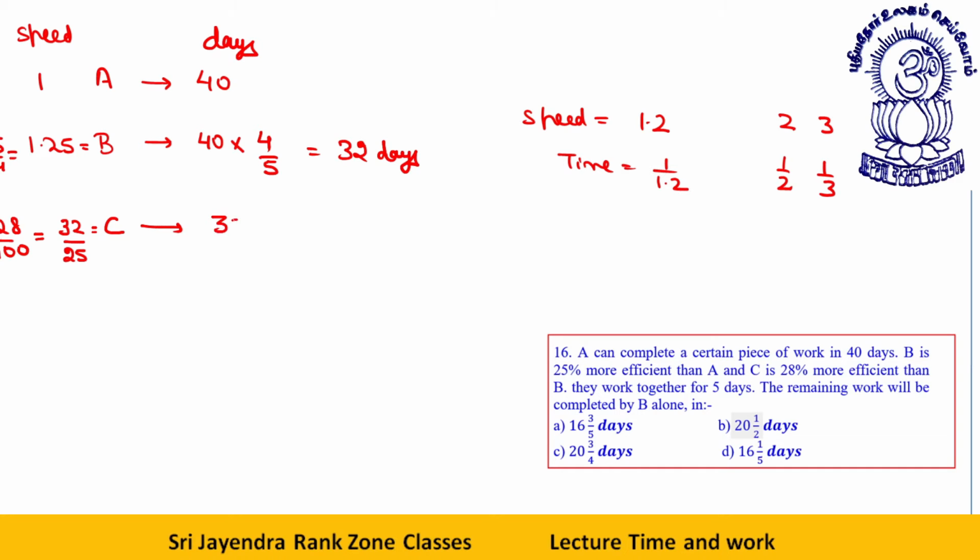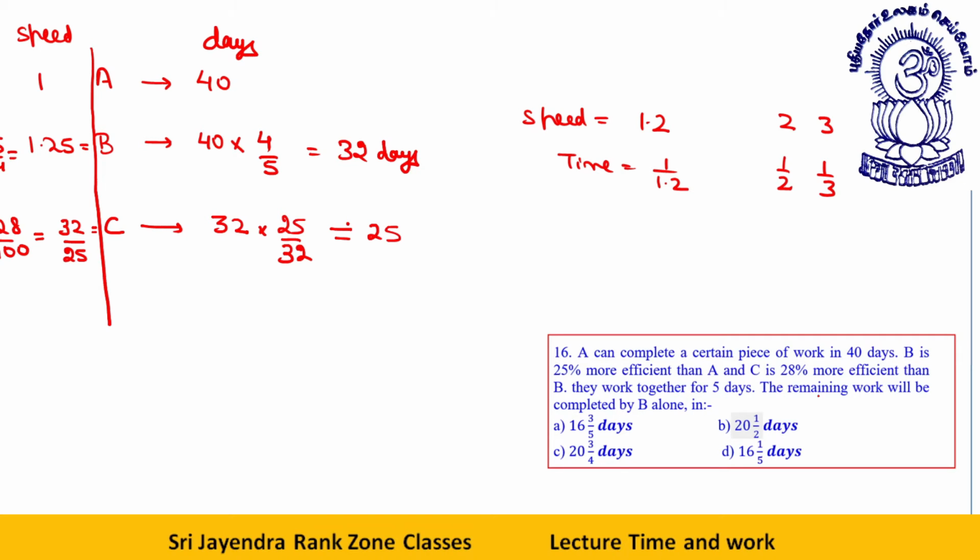Days will be 32. C is 28% more efficient than B. This is as compared to B, okay. So this part I'm just separating. So days will be 32 into 25 by 32. So days of C will be 25. Okay, now the question becomes easy.